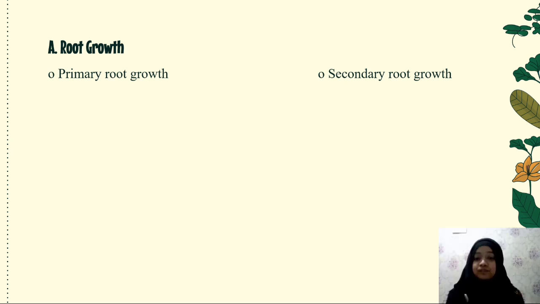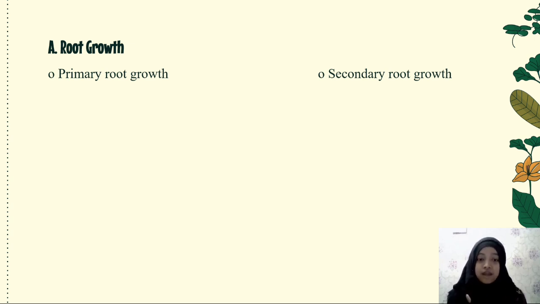Tohari 2018, with the division of roots as follows. Number 1. A taproot system occurs when the embryonic root continues to grow into a main root that branches into smaller roots.